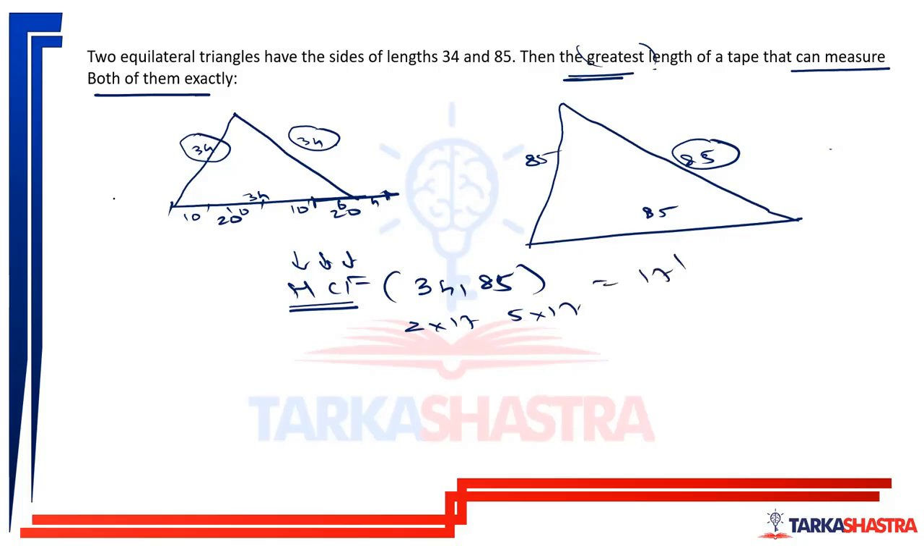So if you look at a scale of 17, this will be 17, this will be another 17, 17, 17. If you look at 85, there are 17s here: 1, 2, 3, 4, 5. Okay, this is how you need to do it. Okay, let us move ahead.